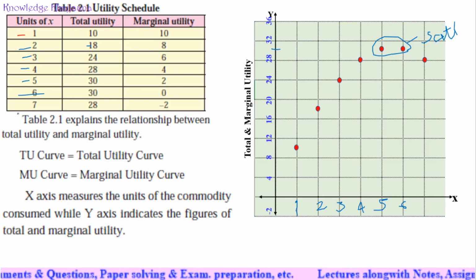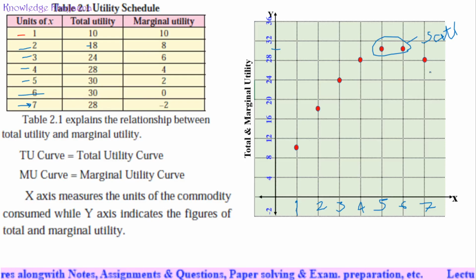Even if we consume the seventh glass of water, we come to know that this additional unit hasn't added any utility or satisfaction to me. In fact, it has harmed us and made me averse to it. So instead of adding any utility, the seventh glass of water declines utility, because total utility became 28.